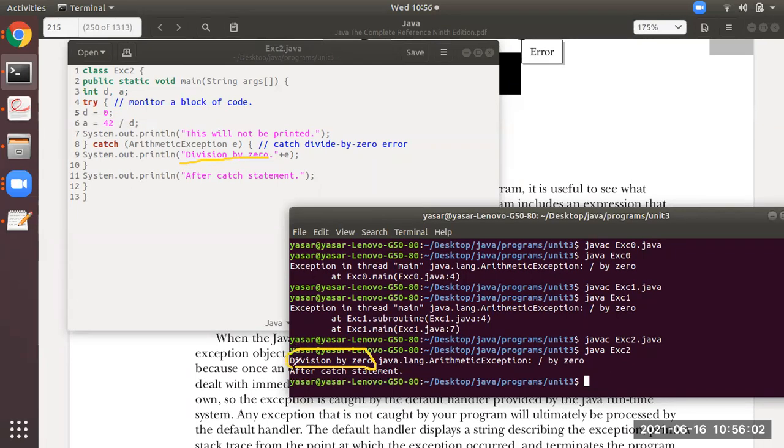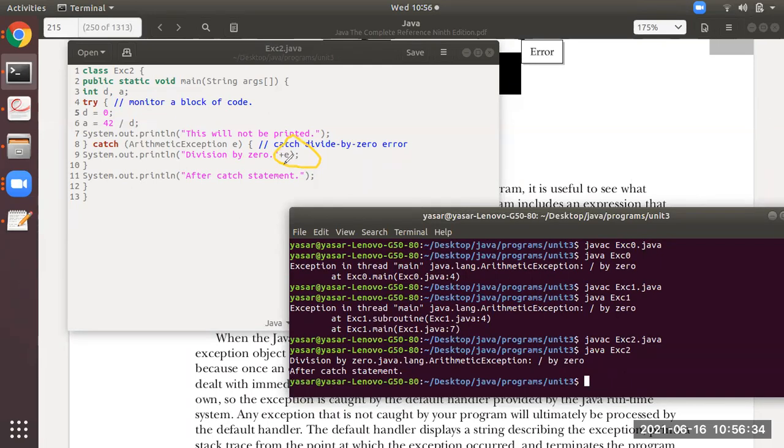But you observe here, this e is an object. So that e is this complete message, what you can see: java.lang.ArithmeticException divided by 0. So this part is the information which you have got by this object. I'm repeating again, students, this is very important. This part you will understand again with another concept, that is creating user defined exceptions.